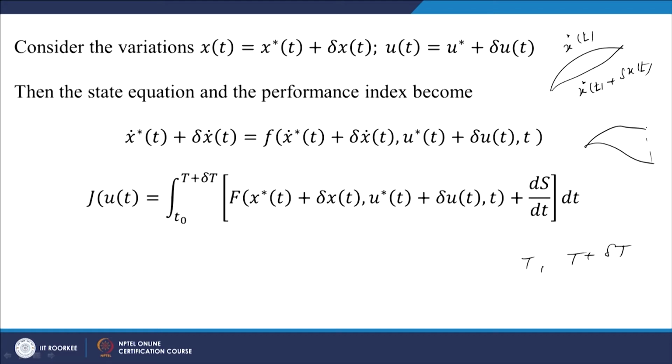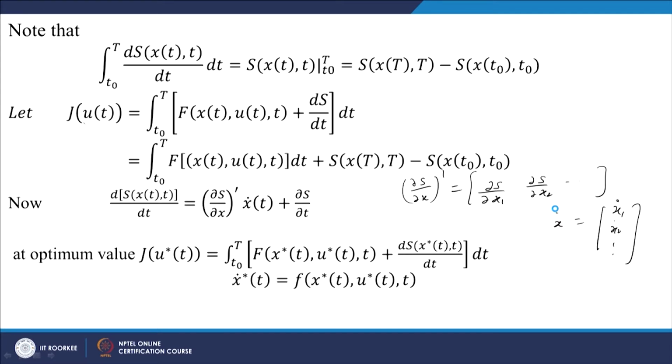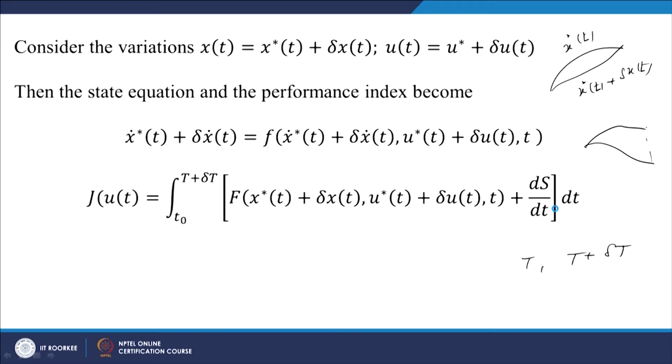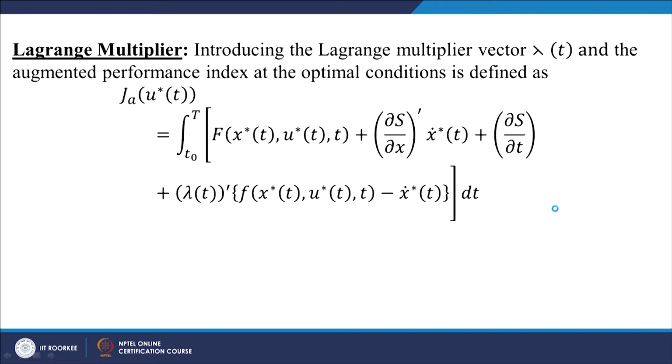and at any function x of t in the neighborhood of the optimum control and optimum state, we substitute those values here plus ds by dt. In the place of the functional j, we first substitute x of t and u of t and subtract from the original value at x star and u star.